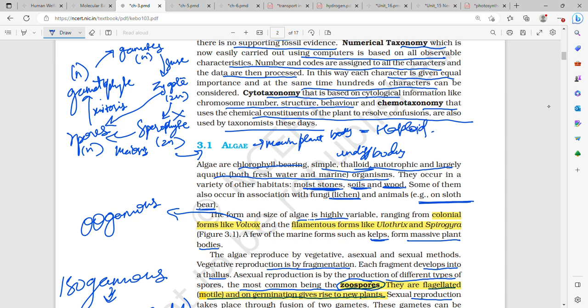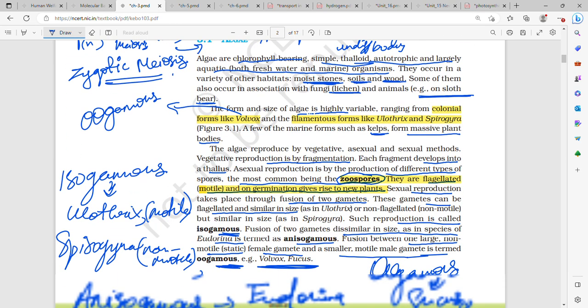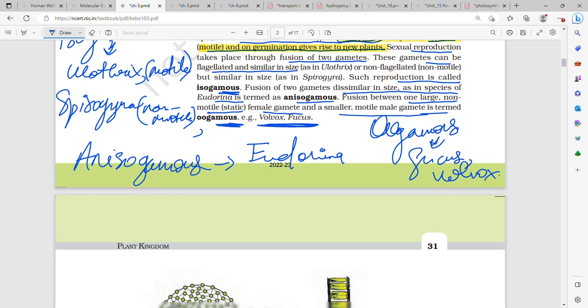And since they do not have an actual sporophyte stage, because in all others the sporophyte is there after the zygote is formed, whereas in this case the zygote directly undergoes meiosis. Meiosis occurs in the zygote itself and spores are formed, therefore it is called zygotic meiosis.